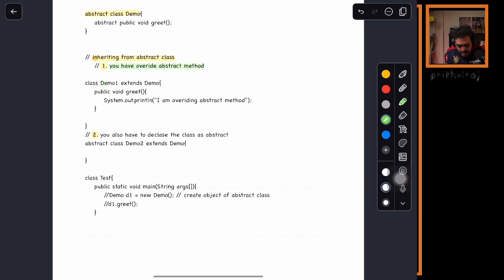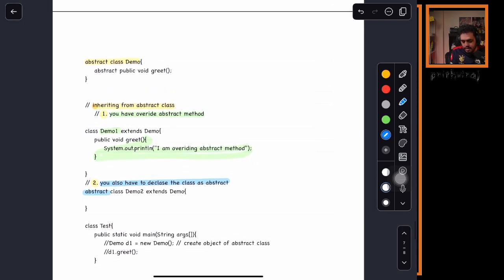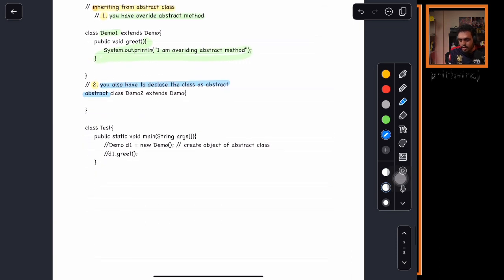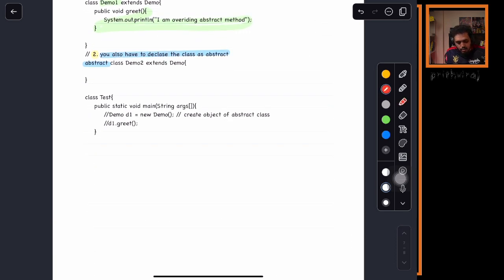So in class demo1, what are we doing here? We are overriding. Yes or no? Now what is the second option we have? Second option, you also have to declare that class as an abstract class. So here we are declaring that class as an abstract class. Understood? Is this clear? So what is happening here? What is the observation we can make here?